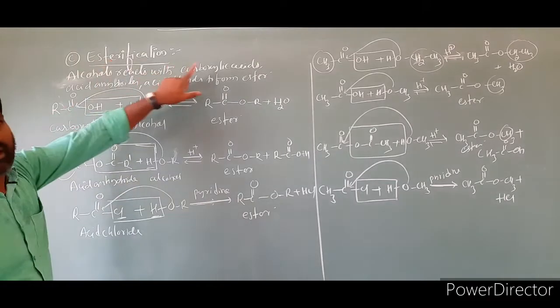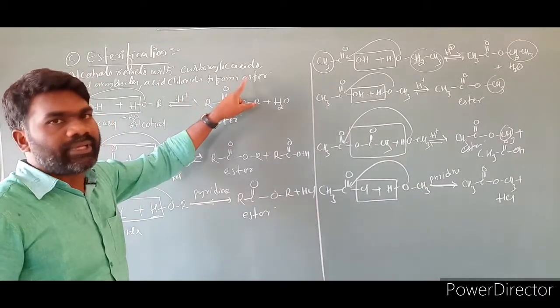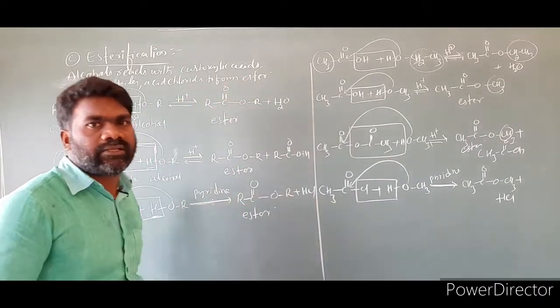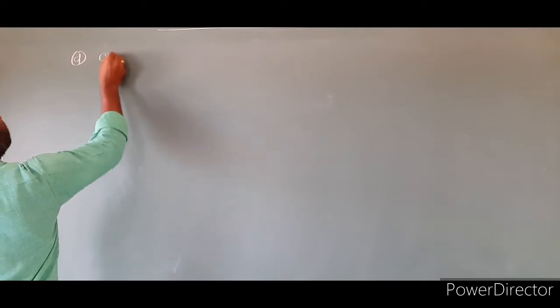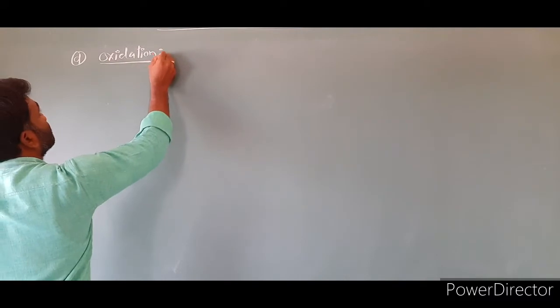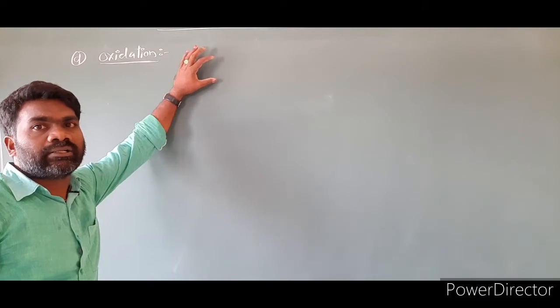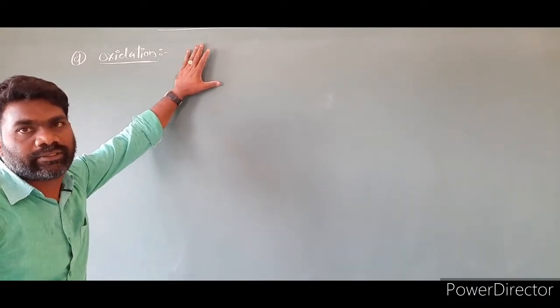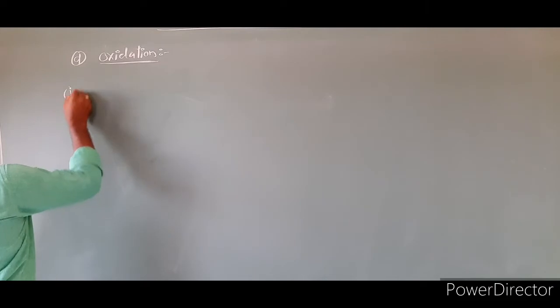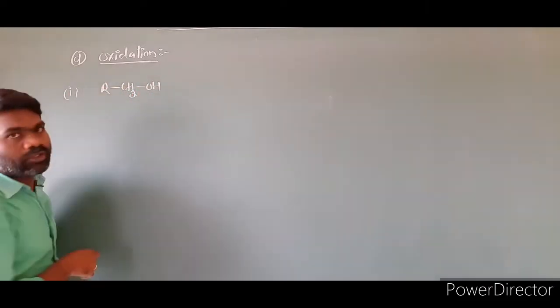alcohols react with carboxylic acids, acid anhydrides, acid chlorides to form esters, which is called an esterification reaction. Next reaction is oxidation of alcohols. The product formed in the oxidation of alcohols depends upon the type of oxidizing agent used in the reaction. First I am taking primary alcohols. Primary alcohols are CH2OH.